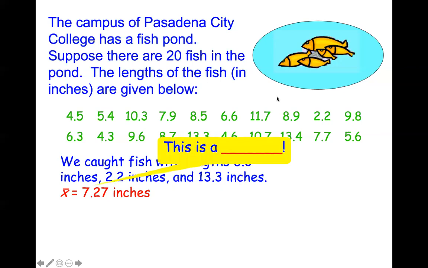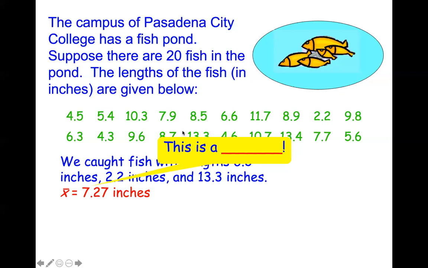What is this actually called? This sample mean, this value I got from the sample. Aaron, what is that called? A value calculated from the sample. A statistic. Yes, good job, which happens to be the name of our class. So good thing you know what that means. A value calculated from a sample is called a statistic.